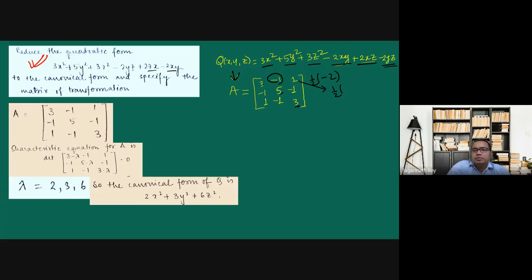This will be half of 2. So this will be half of minus 2. Similarly, this is half of 2. And these are half of minus 2. Similarly, this is half of minus 2. So the matrix is always symmetric. So the matrix will always be symmetric for a quadratic form.